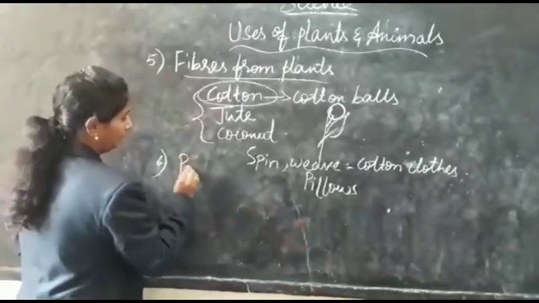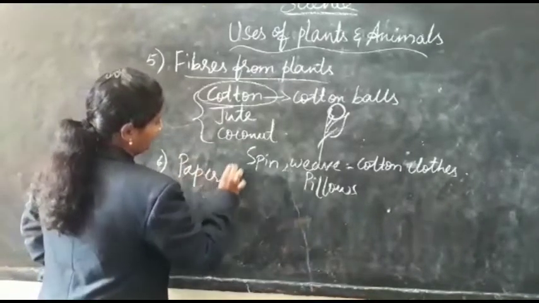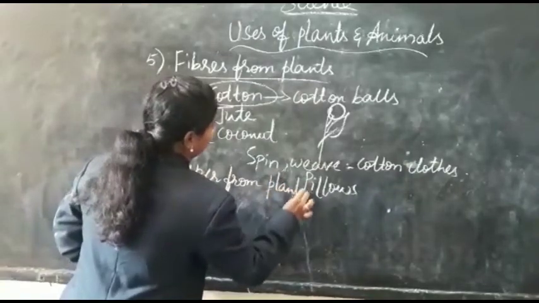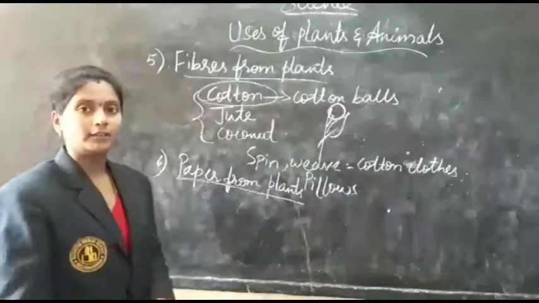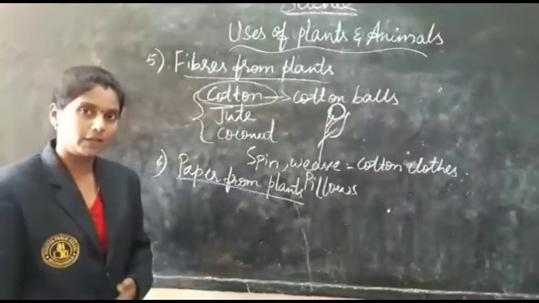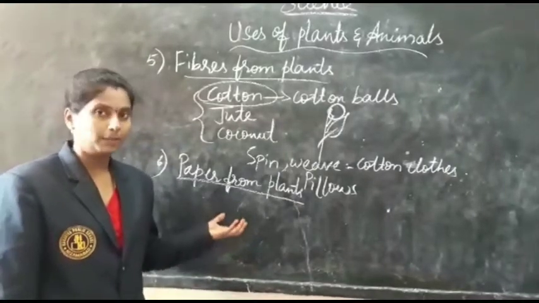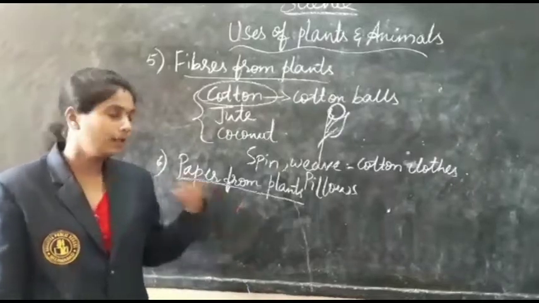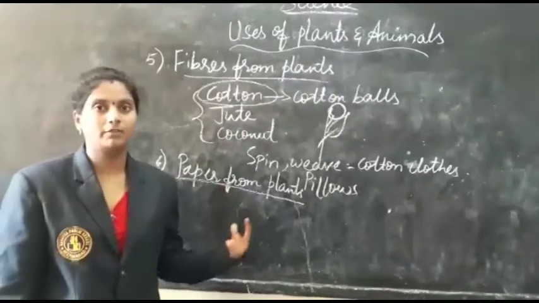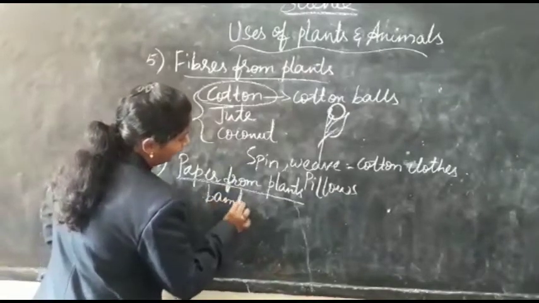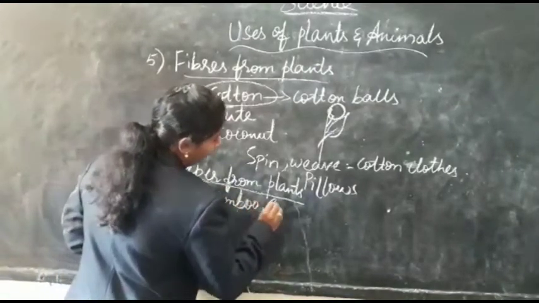Next one, papers from plants. As you know, whatever paper we are using nowadays is also obtained from plants only. Which plants are giving the paper? Bamboo trees and eucalyptus.